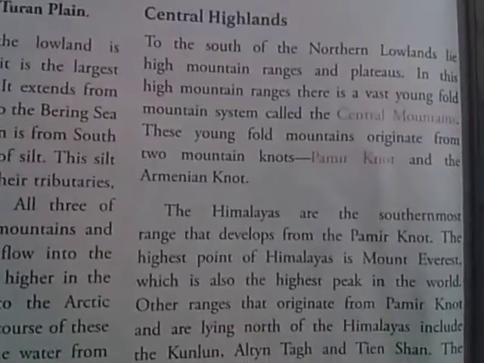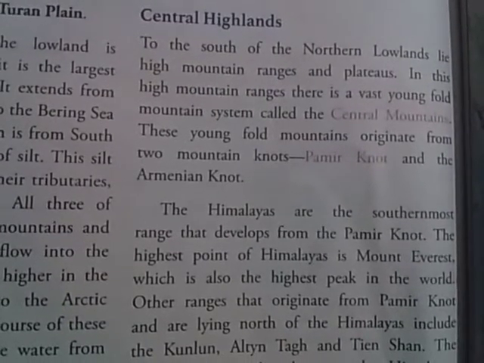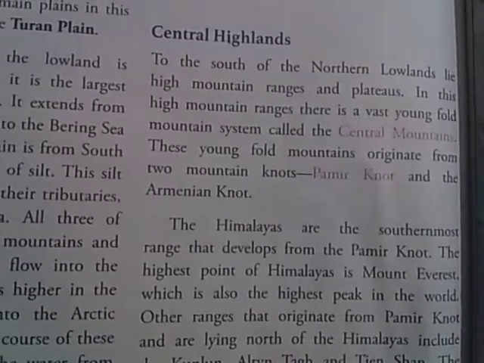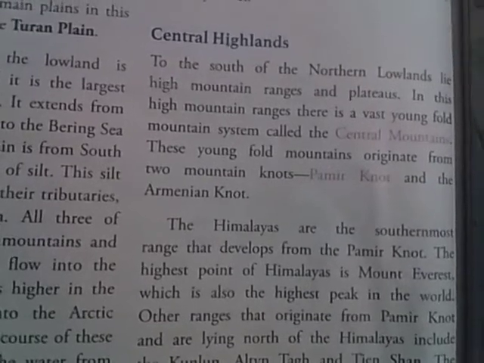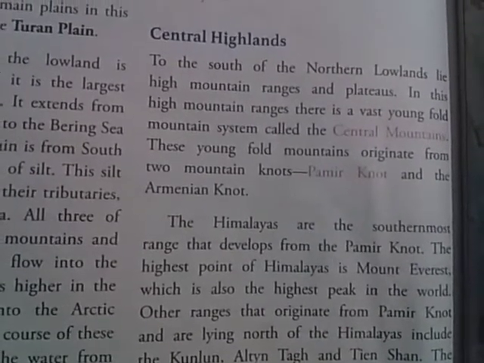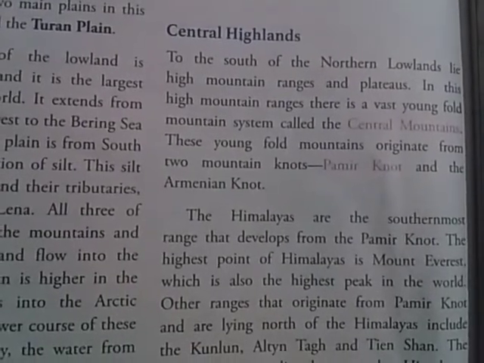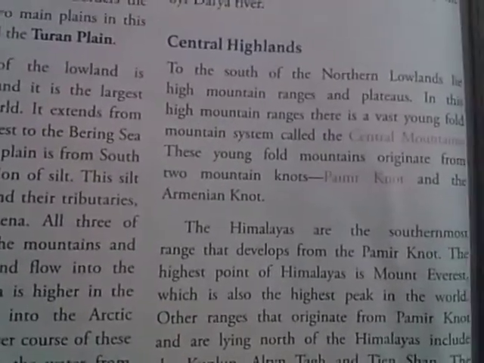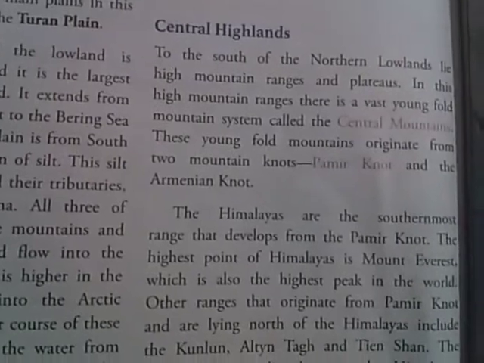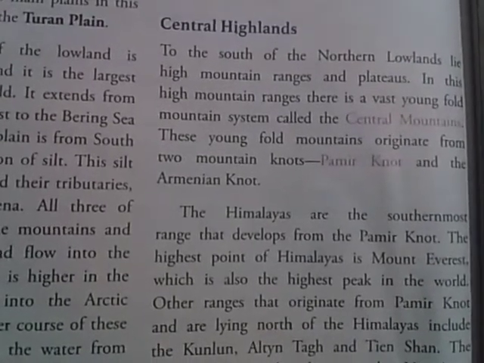So, dear children, mountains are of two types: young fold mountain and old fold mountain. Young fold mountain means what? Young fold mountain means the mountain which has originated just recently, that means not more than 50 million years ago. And the old fold mountains are those which were formed more than 250 million years ago.